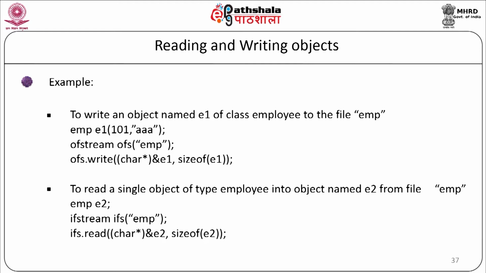To read a single object of type employee into the object named E2 from the file employee, we will write the code as: employee E2, ifstream ifs employee. We are opening the file. Now we will read from the file and store into the object E2. So it will be done as ifs.read((char*)&E2, sizeof(E2)).